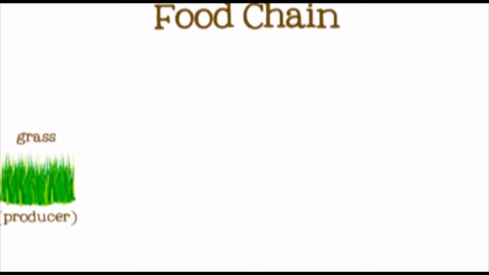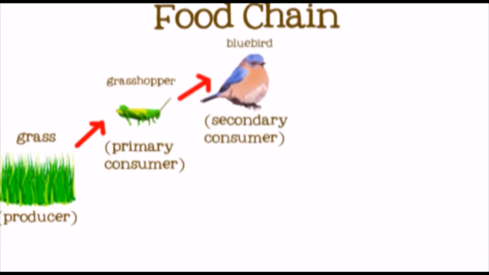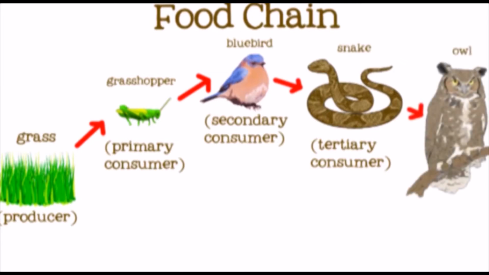Let's look at another example of terrestrial food chain. In this feeding relationship, the grass is eaten by the grasshopper or primary consumer. The grasshopper gets eaten by a bluebird. The bluebird gets eaten by a tertiary or third level consumer, a snake. The snake is eaten by an owl. Tertiary consumers often occupy the top trophic level and so are predated by no other animals. In this case, they are called apex predators.